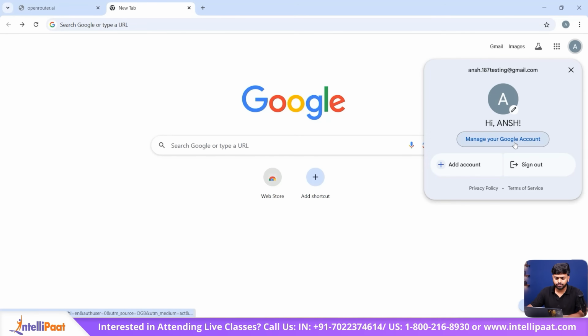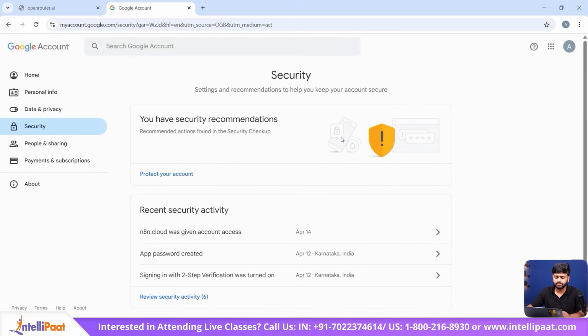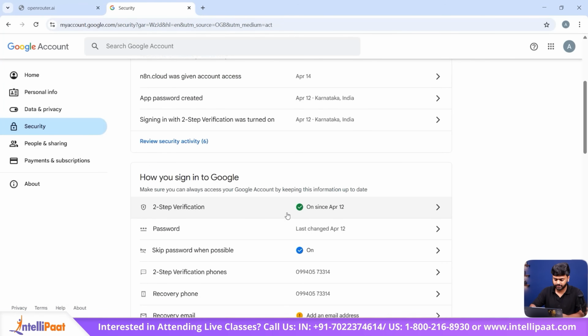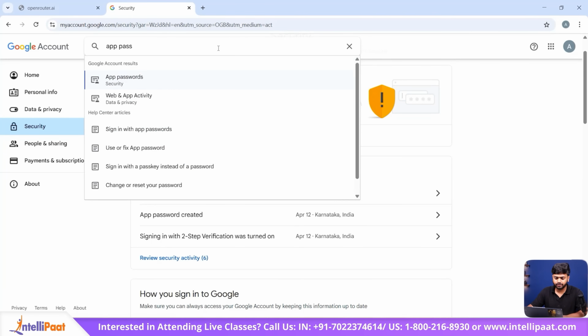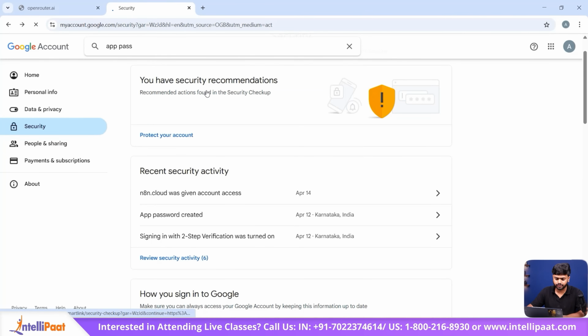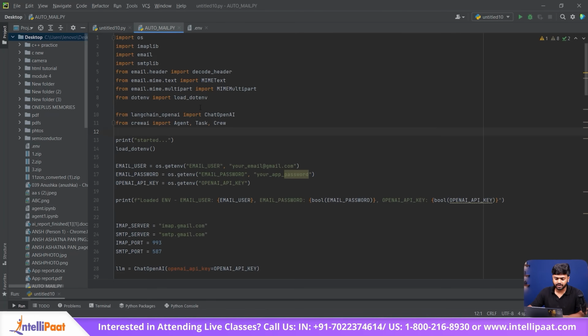You can just go to your Google account, manage your Google account, enable two-step verification, and add your app password to it. And use the app password instead of your email password. Go back to your main file and start with the code.